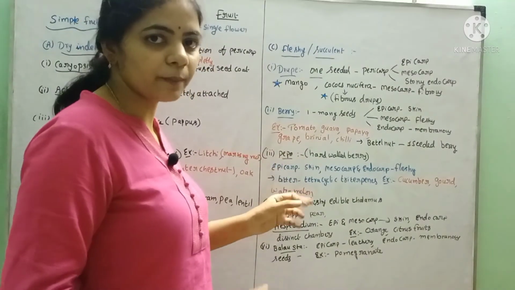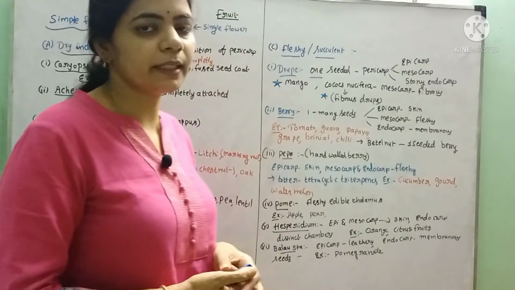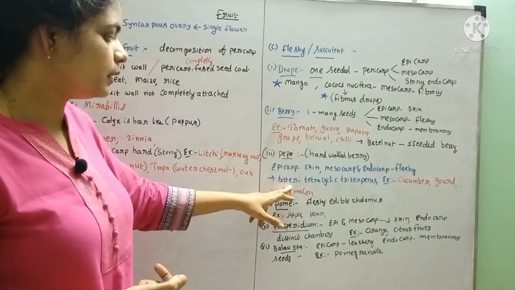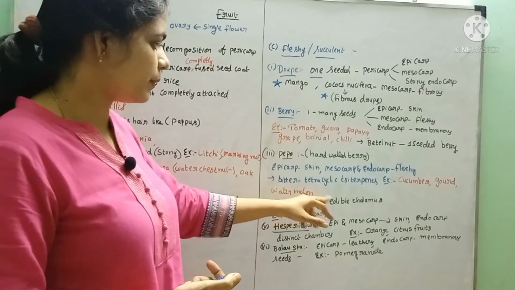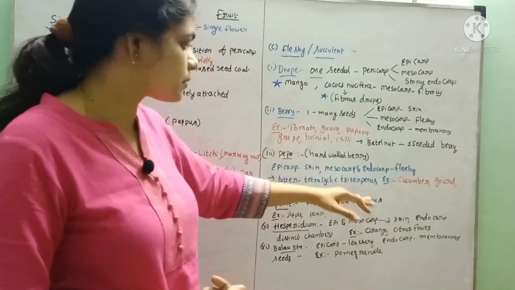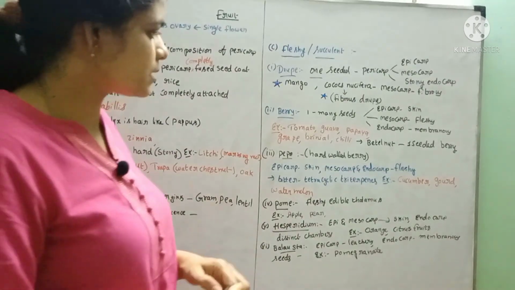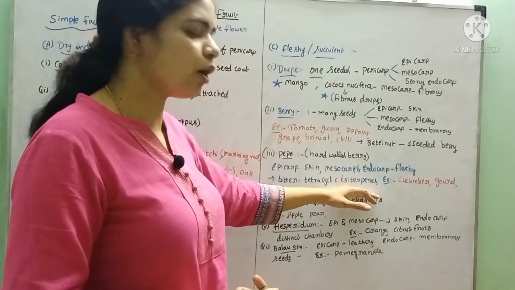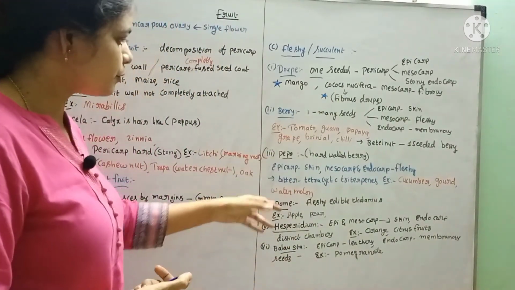Here, the epicarp is thick and skinny. Mesocarp and endocarp are the fleshy and edible parts. In this, sometimes we feel bitterness because of the release of a chemical called tetracyclic triterpenes. Tetracyclic triterpenes is the cause of the bitterness of cucumber and gourds, and watermelon is also an example